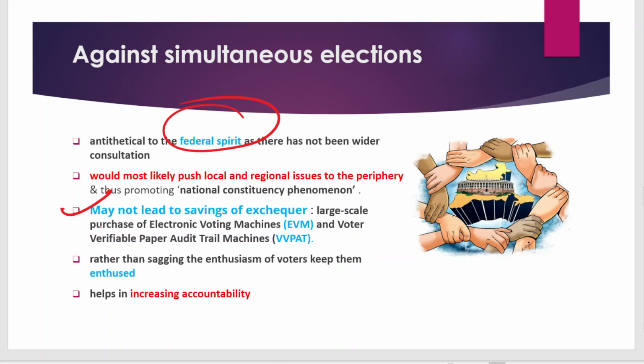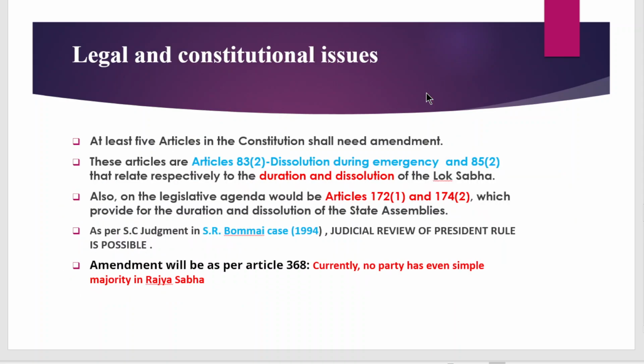Also, rather than sagging the enthusiasm of the voters, it keeps them enthused because of regular participation in the election and the discussion. And also the frequent election increases the accountability. So these are the arguments.